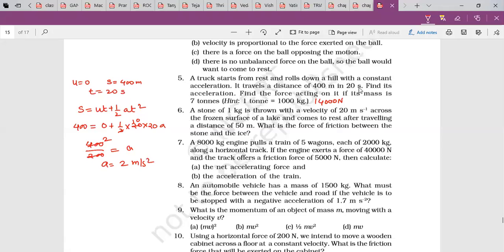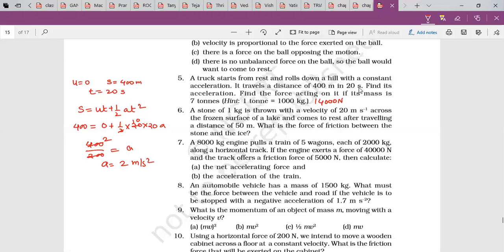One engine is pulling 5 wagons. There are 5 bogies behind it, each of mass 2000 kg. So what is the total mass that is moved? Total mass is 8,000 plus 10,000, 18,000 kg. The train of 18,000 kg is moved.